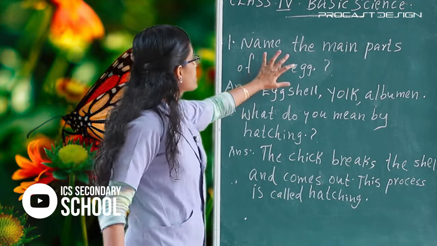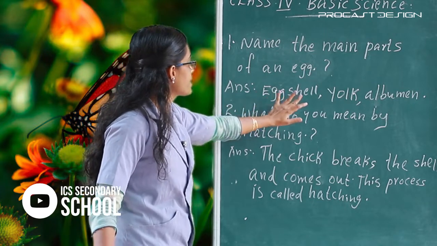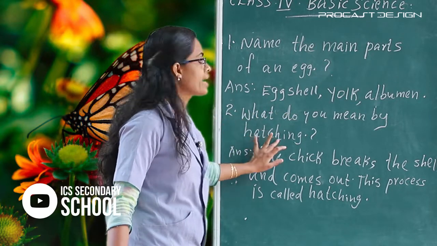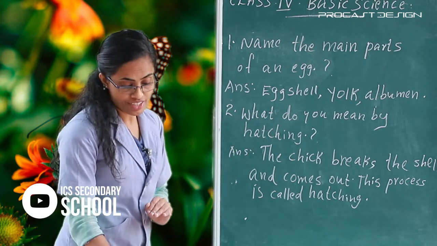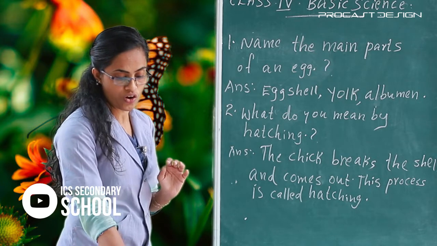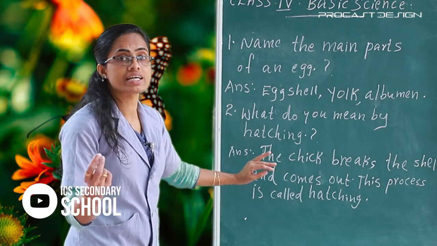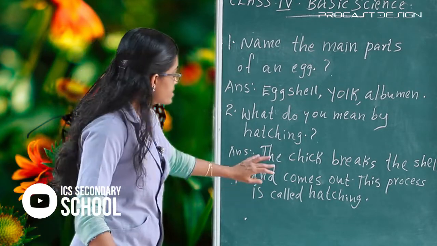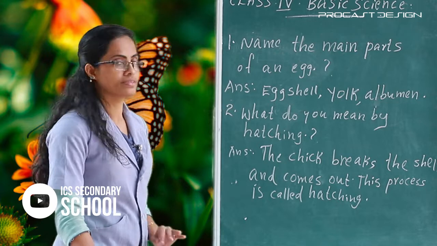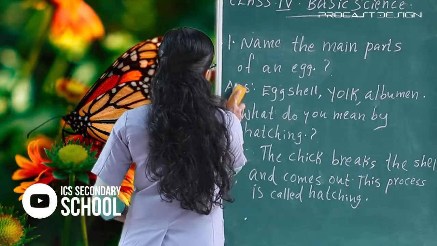Listen here, the first one, name the main parts of an egg: eggshell, yolk and albumen. And the second question, what do you mean by hatching? The parent birds sit on the eggs to keep them warm. The embryo develops into a chick only when the egg is kept warm. Once the embryo develops into a chick, the chick breaks the shell and comes out. This process is called hatching. Clear? Okay. And the next one.